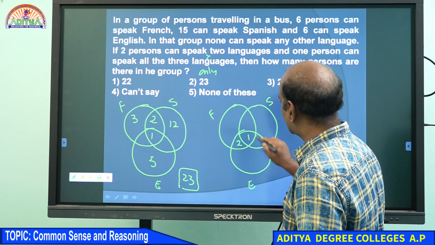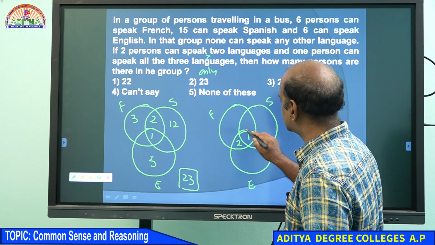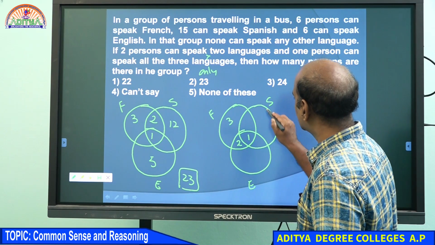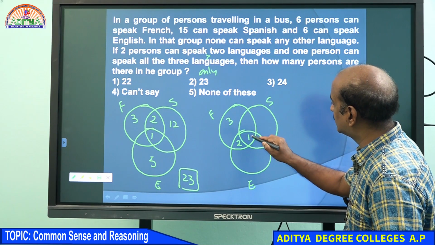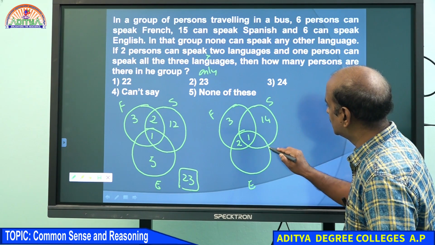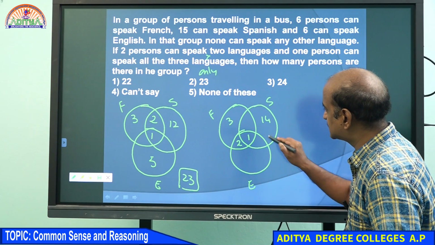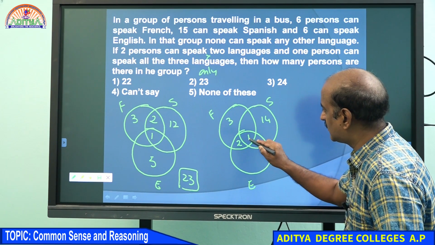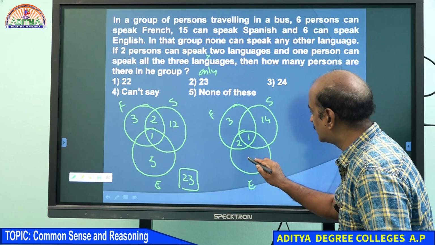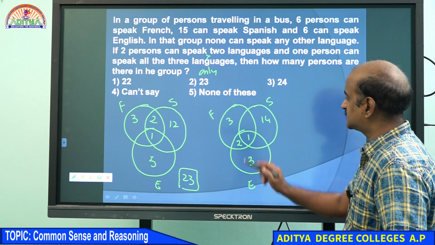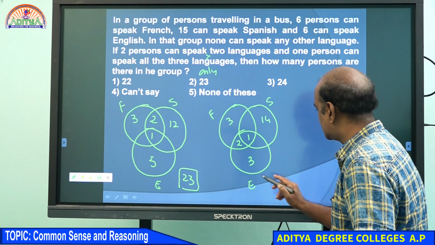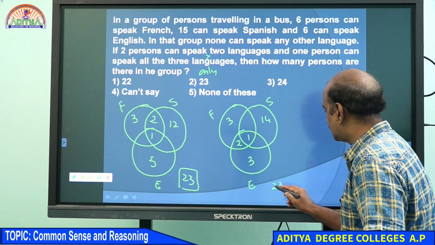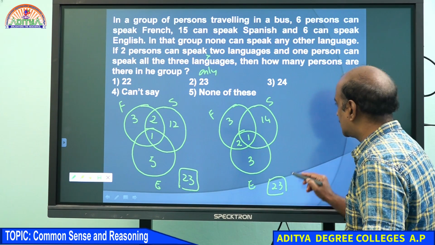French is 6, 3 is already there, therefore the remaining 3. Spanish is 15, 1 is already there, therefore 14. And English is 6, out of 6, 3 already there, therefore 3. 3, 17, 19, 20, 23, once again we get 23.